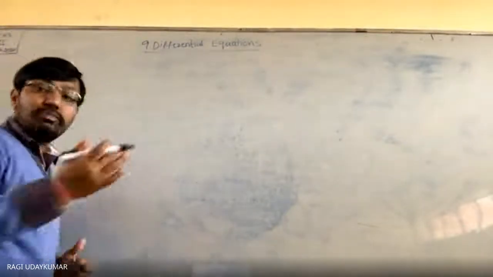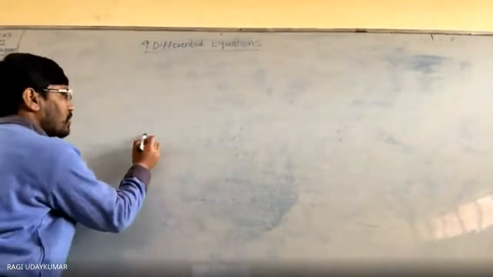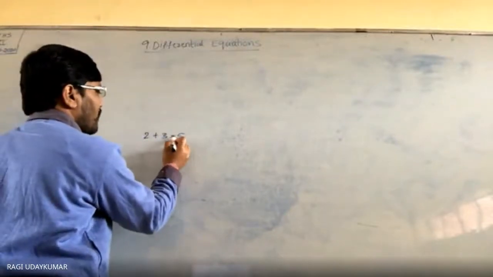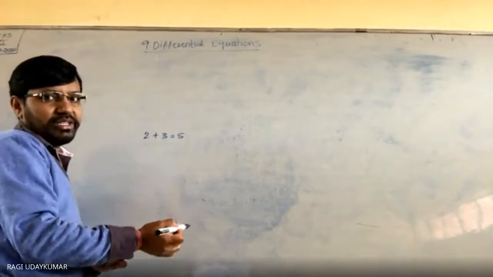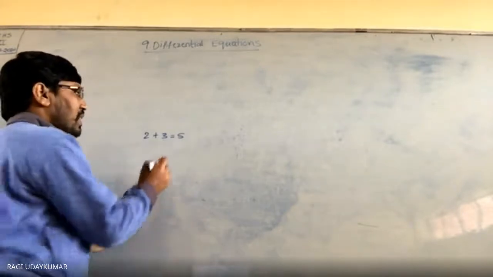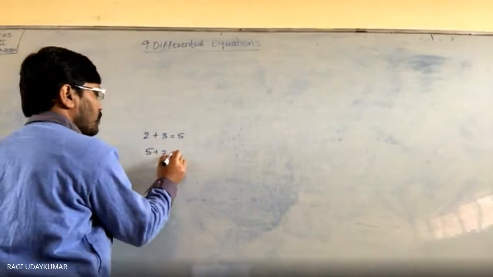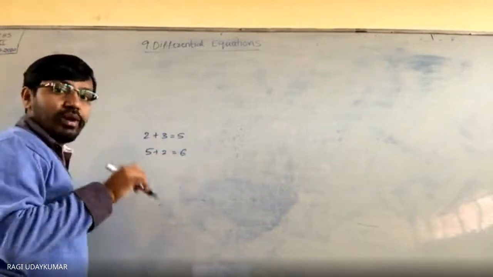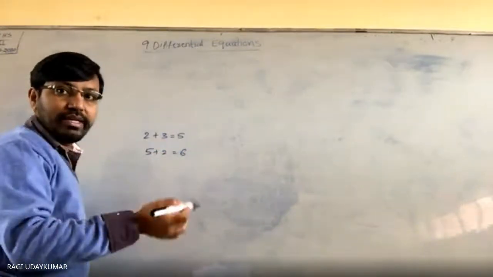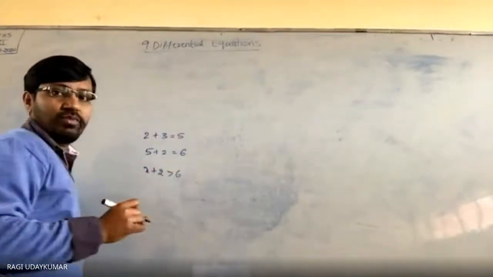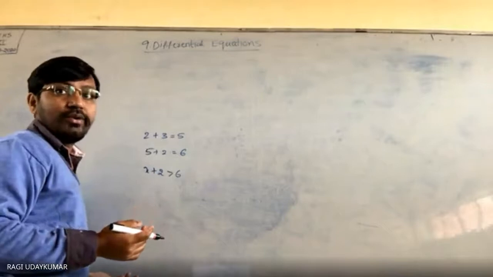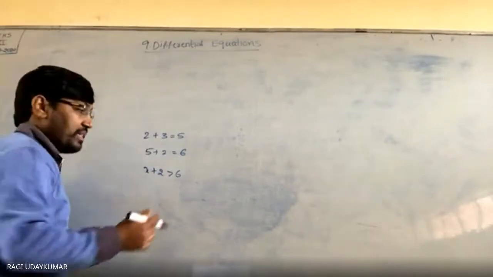Suppose, from a mathematics point of view, you take 2 plus 3 is equals to 5. Yes, sahi hai. This is called a statement. If I say that 5 plus 2 is equals to 6, it is false, you are able to say. Therefore, it is called a statement. If I say that x plus 2 is greater than 6, we don't know the value of x, an unknown quantity is there. So it is an open sentence.